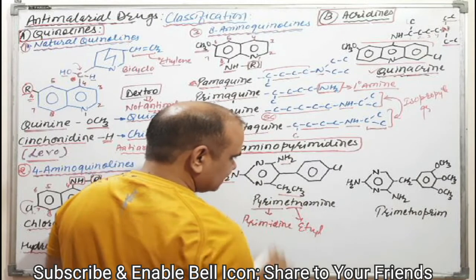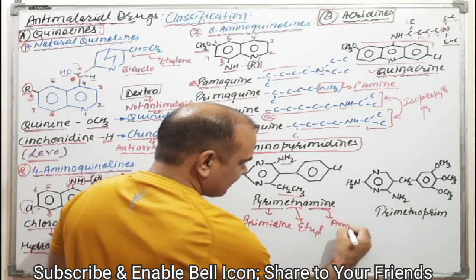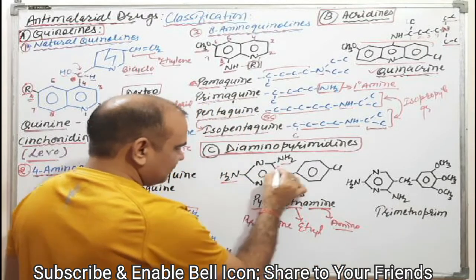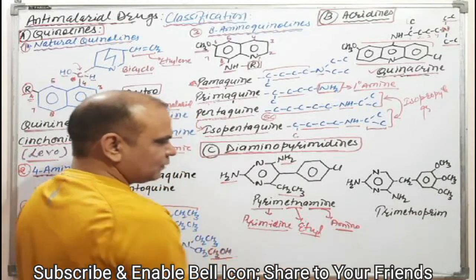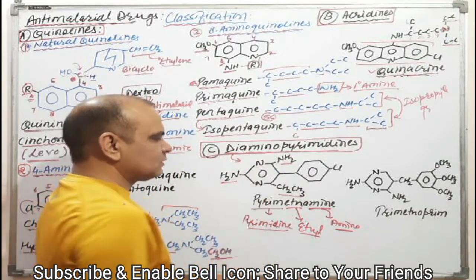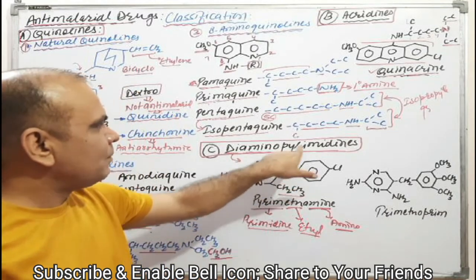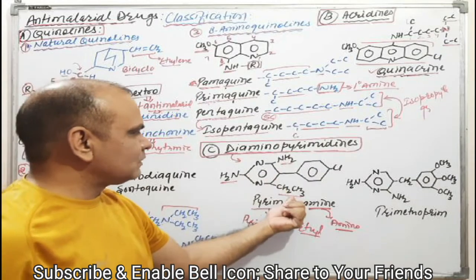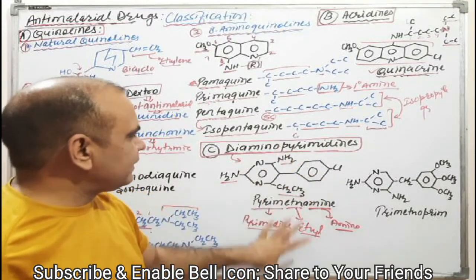This part is the ethyl. Amine means amino, these are the amino groups. You can correlate pyrimidine, ethyl, amino group as we have discussed. Diamino pyrimidines means pyrimidine along with the ethyl and parachlorobenzene. Okay, this is the pyrimidine.